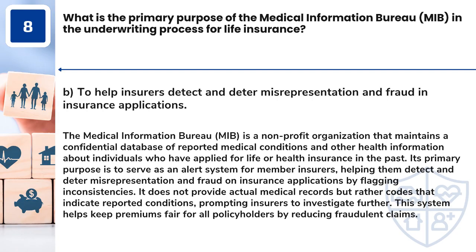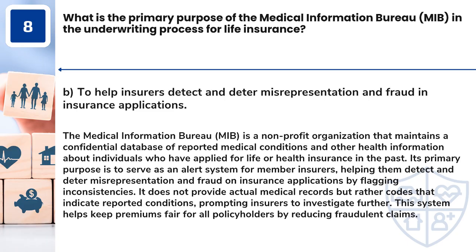Answer: B. To help insurers detect and deter misrepresentation and fraud in insurance applications. The Medical Information Bureau, MIB, is a non-profit organization that maintains a confidential database of reported medical conditions and other health information about individuals who have applied for life or health insurance in the past.